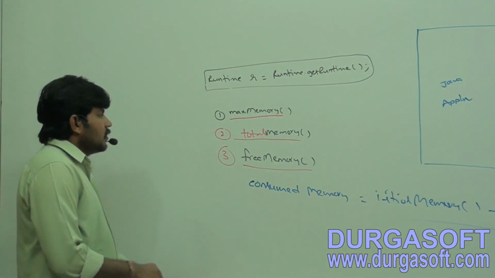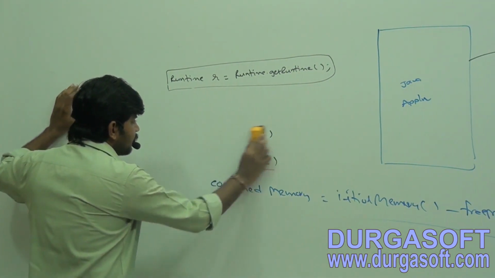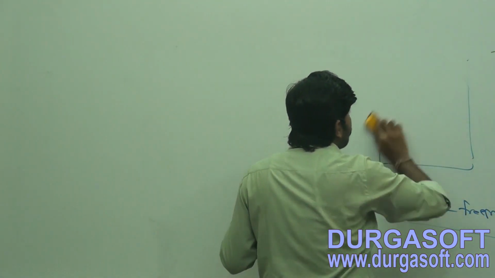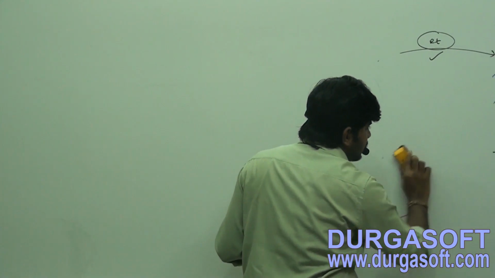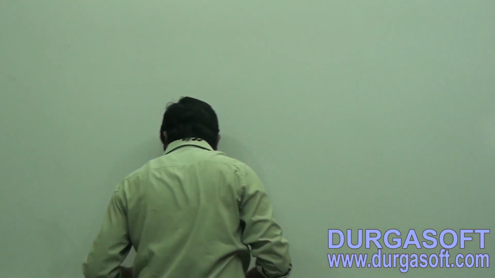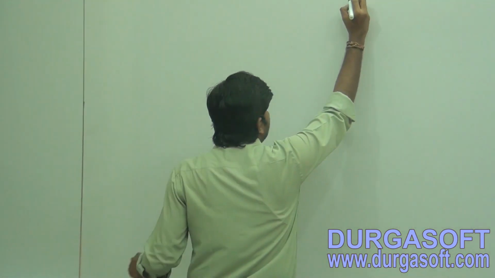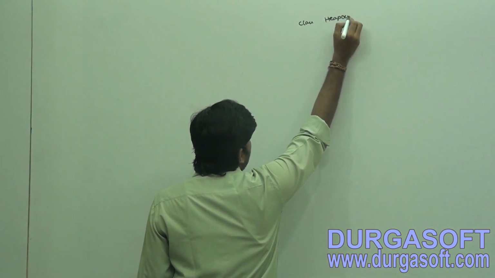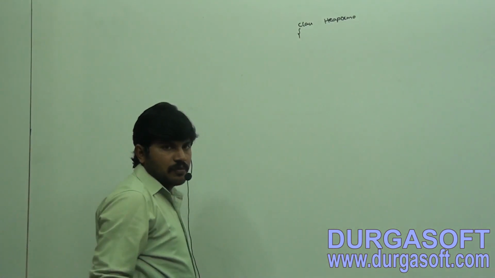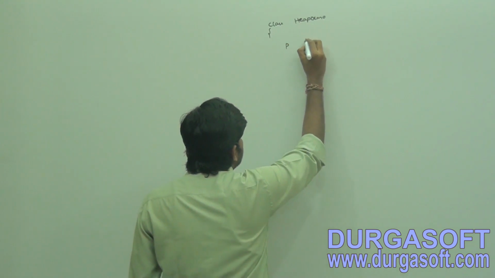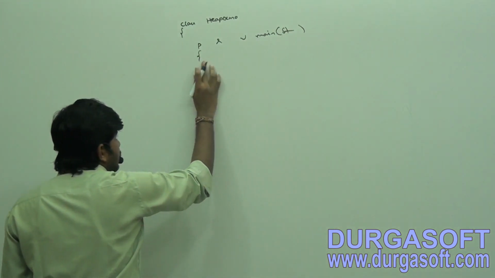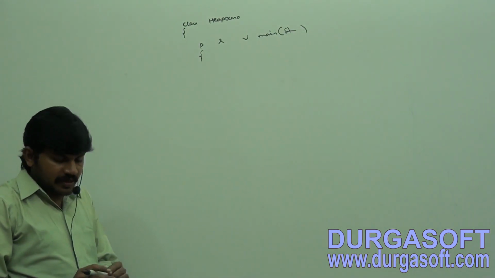Okay, now let me write a simple program to demonstrate heap memory statistics. Observe this very simple program. I am taking class HeapDemo, public static void main method, String array args.